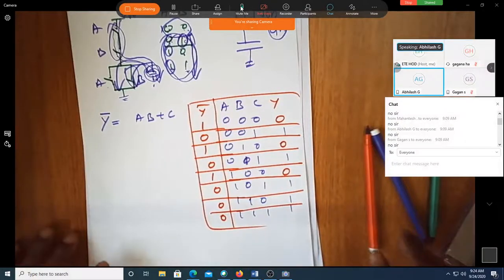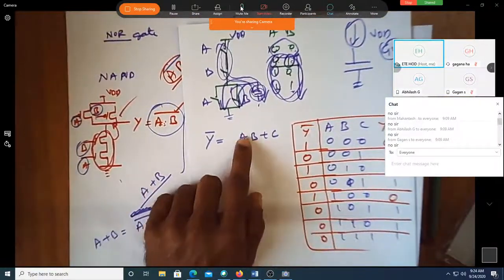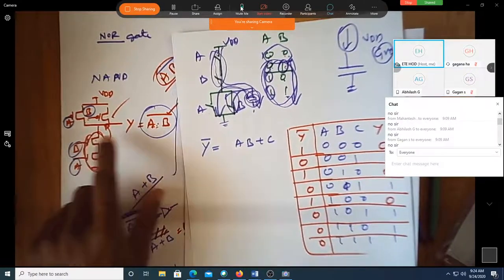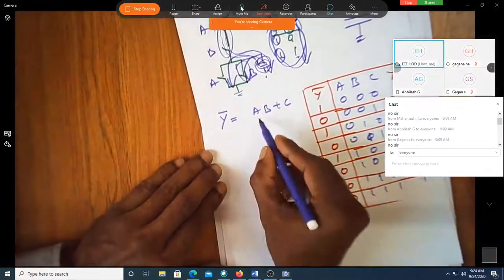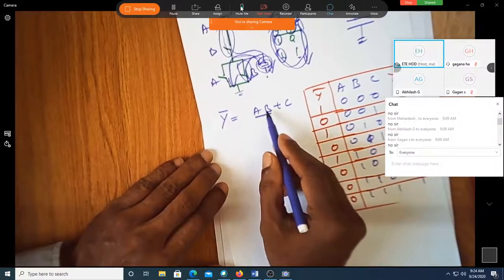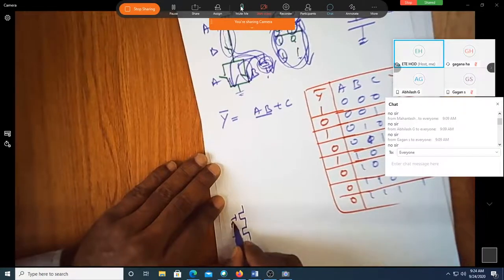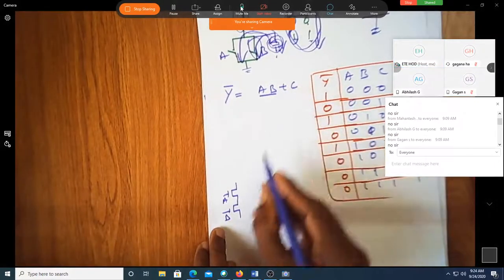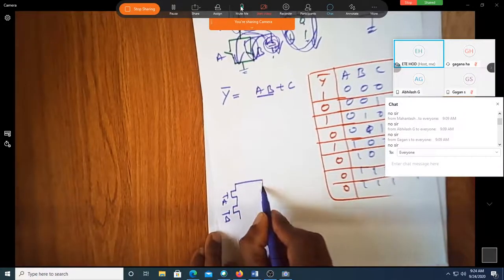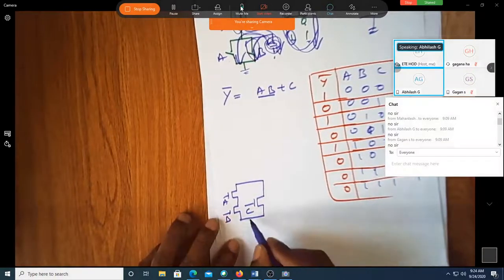Shall we start implementing? Maybe you can have this as a clue: whenever something is in AND, you put it in series. If there is an OR, put it in parallel. So I'll try to do it. There is A and B which are ANDed, so shall I put AB here in series like this? Correct? Yes, sir. And there is plus C. Since it is OR, I will put that C in parallel with this. So this is done.